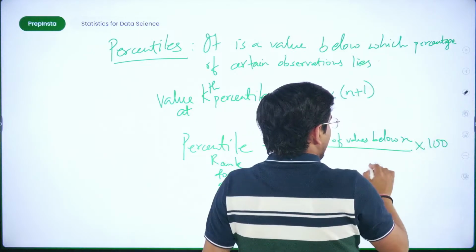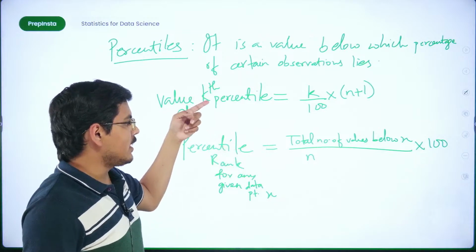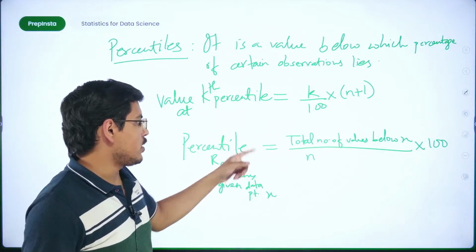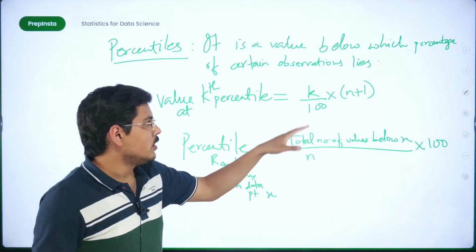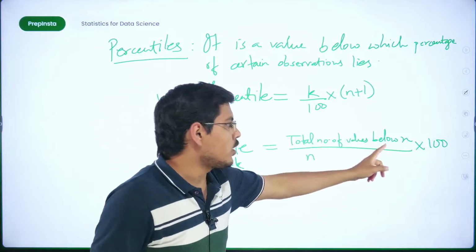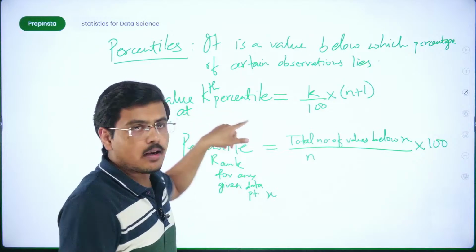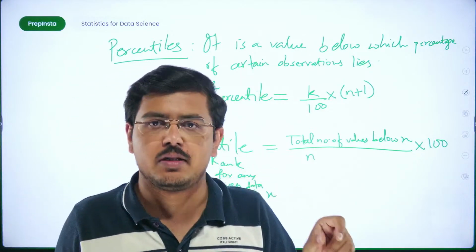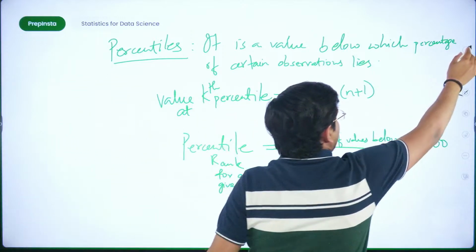Now a lot of people would be confused about why we don't get the value at kth percentile with cross multiplication. Here we have percentile, you multiply it by n, divide by 100, and you'll have the value at percentile. Will you have that? No, you won't. You'll have the total number of values below X, but here you're trying to calculate the value at kth percentile.